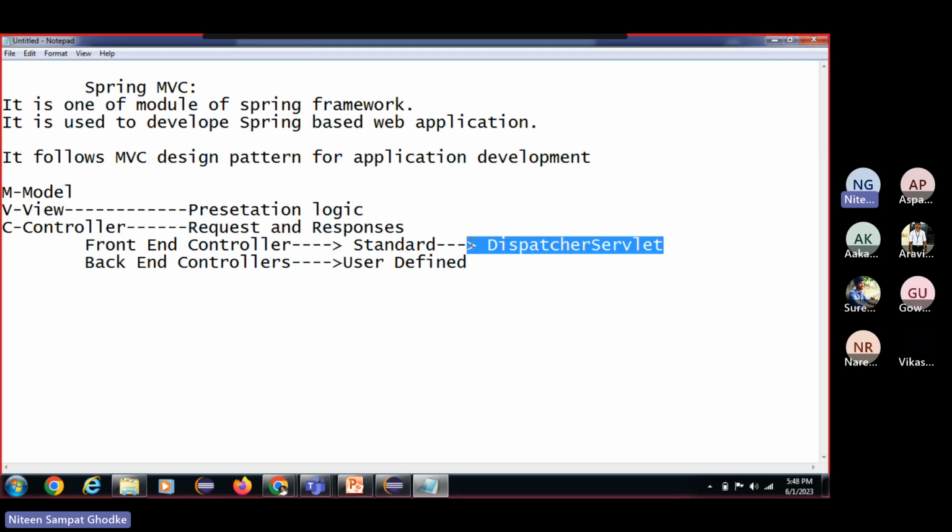We have the servlet name and servlet class, then inside the servlet mapping we have the servlet name and the URL pattern. Like that only, the dispatcher servlet is a servlet, so we can just configure it inside the web.xml file. As we configure it like this, every request coming to your application will go to the dispatcher servlet, and every response going back from our application will go through the dispatcher servlet. A request coming to the dispatcher servlet will be delegated to the backend controllers. These are the logical classes. For example, I can have the employee controller.